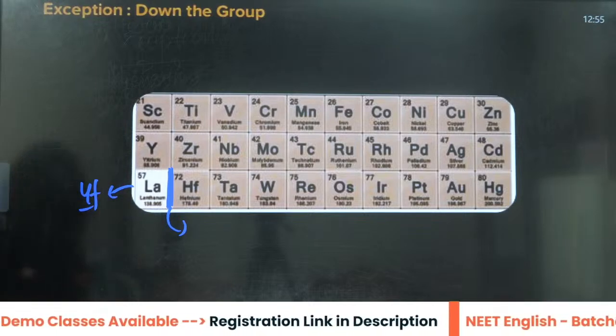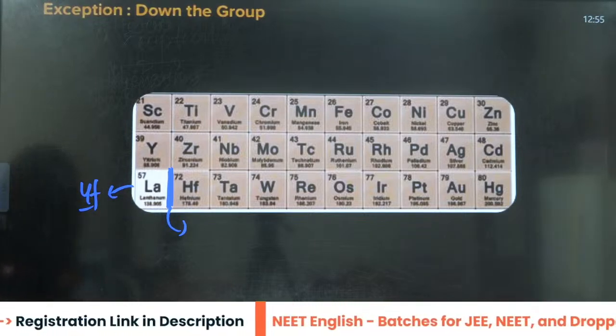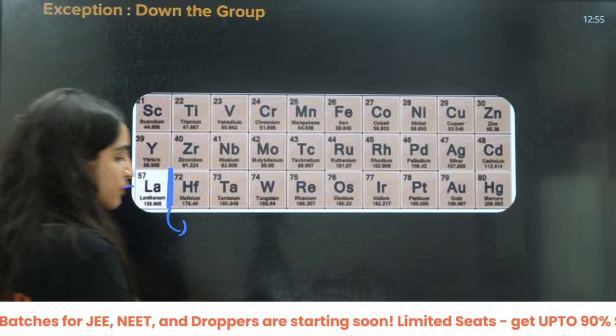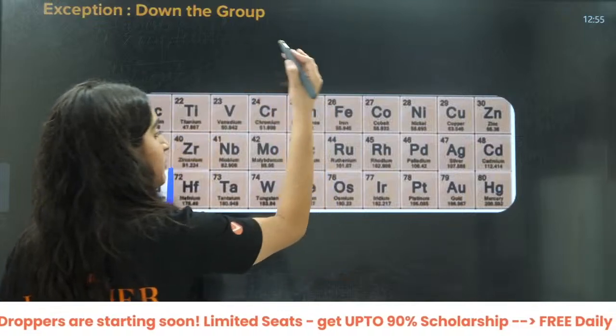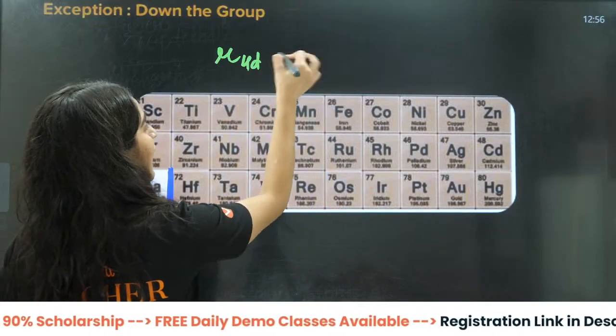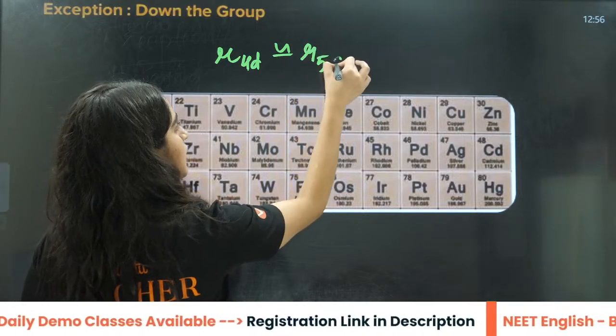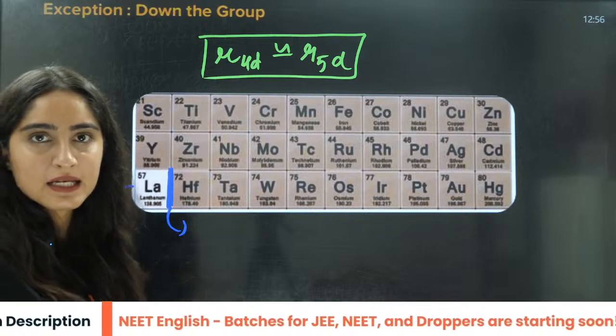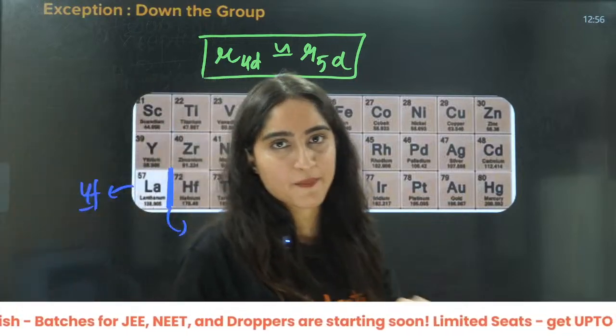Because of this 4f series, what is going to happen? Very important: the radius of the 4d and 5d series is going to be approximately the same.